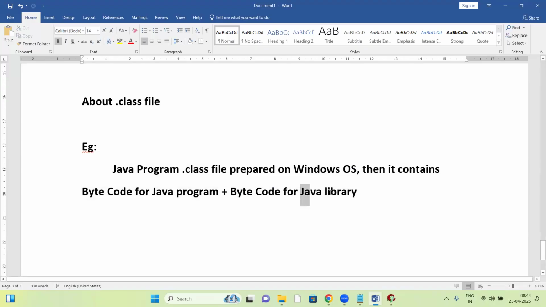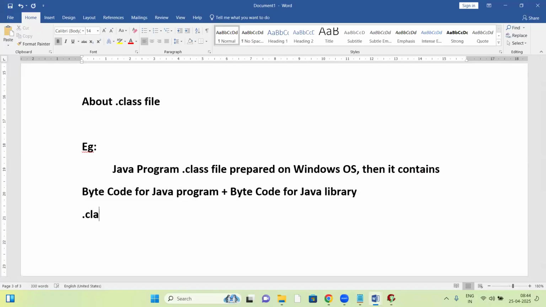See, the Java library is also developed in Java. The C library is developed in C only, the C++ library in C++ only, the Python library in Python only. Likewise, the Java library is also developed in Java. That means the dot class file is a pure Java program in bytecode format.